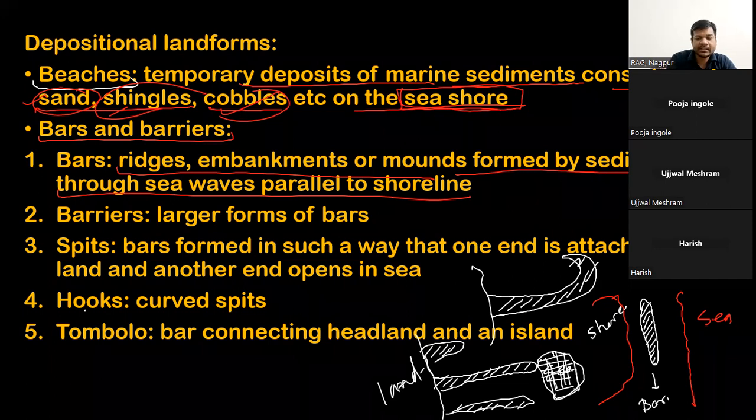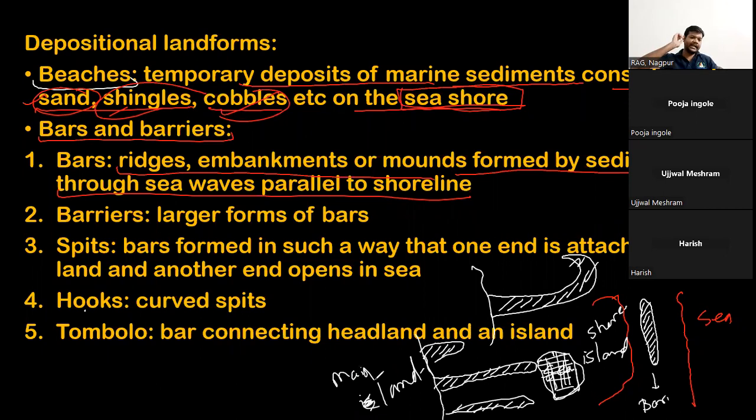Okay, which connects the island. This is the island with the mainland. A sand deposit is there which connects an island with the mainland. So that will be called a Tombolo. That structure or that feature is called a Tombolo.